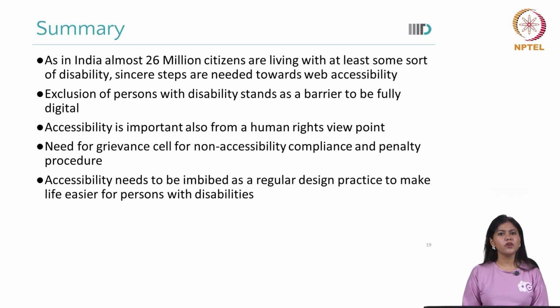But I say it's not only for people with disabilities, it's for everyone. We can be in that position as well. That can be us. It is not for one, it is for all. It's not a luxury, it's a necessity. It's an equity. And then only India will be a truly digitalized country. Thank you.